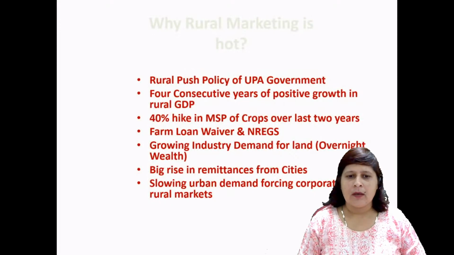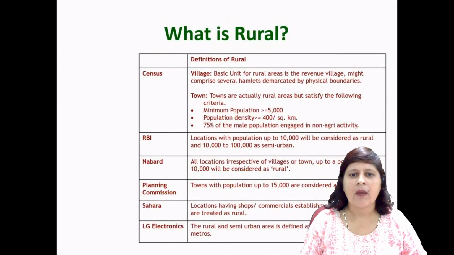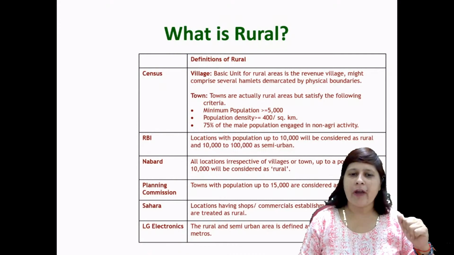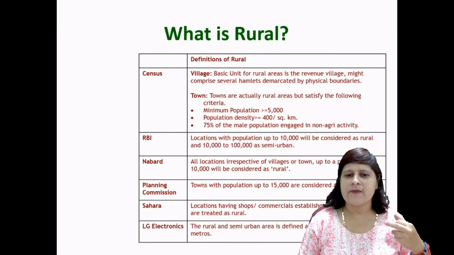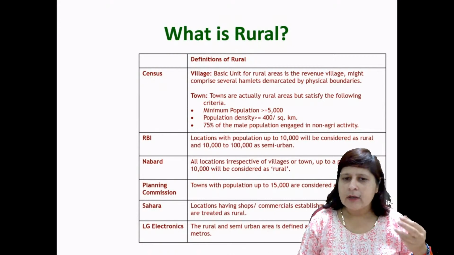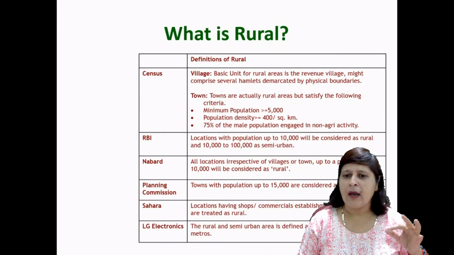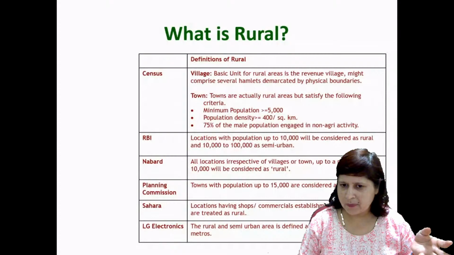Right. See, what is rural? Define rural. If I define rural on the basis of census, then on the basis of census, what is rural? That is any village. The village is the basic unit of any rural area. That basic unit of rural area is the revenue village, which might comprise several hamlets demarcated by physical boundaries, right?